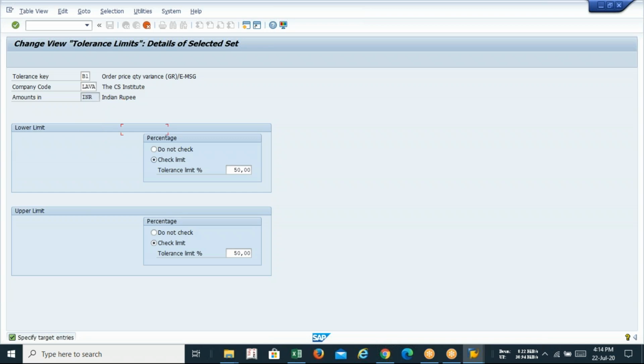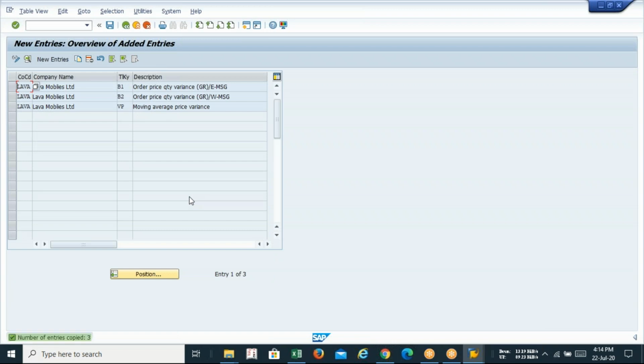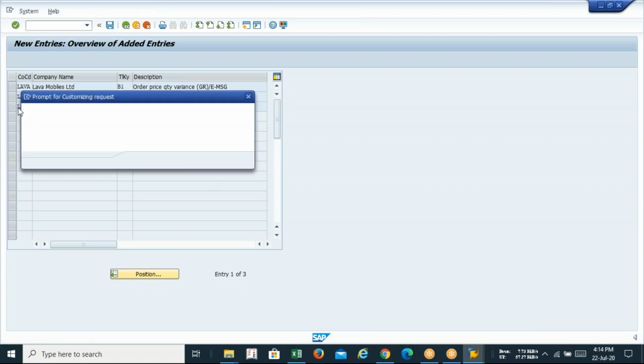Here B1, B2 and VP. So I'm just changing my company code. Percentage, upper limit, lower limit, it depends on you. So in my company code also, it's being copied. All these three, then save it.